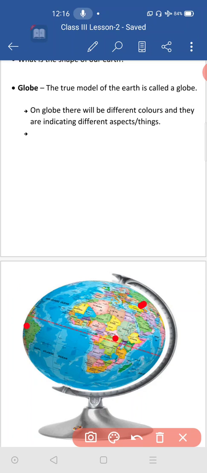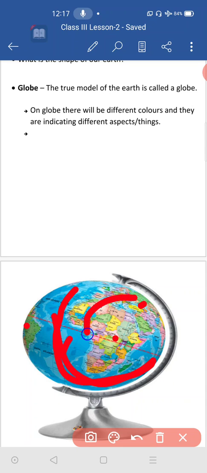They are land masses or land areas, we are calling them. So why are they given in different colors? To identify them. Water bodies are always indicated by the blue color. Sky blue color is used to show the water bodies on maps and globes. Here also on the globe we have given water bodies in blue color.